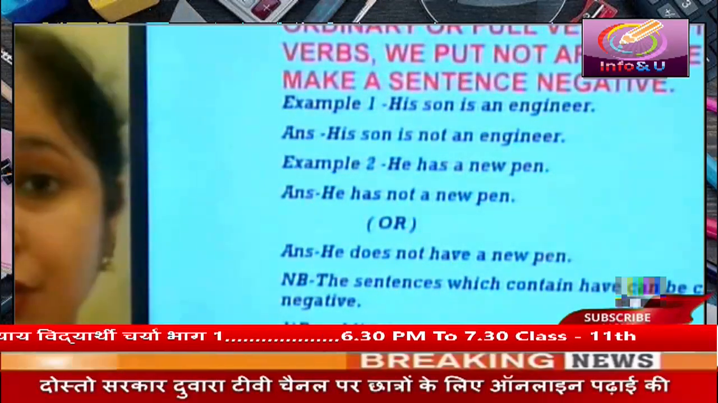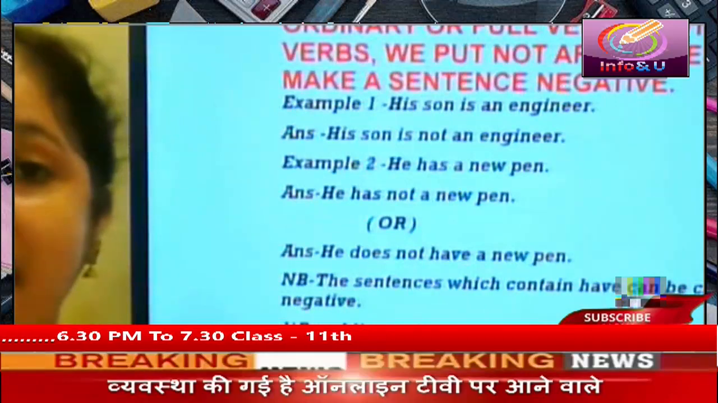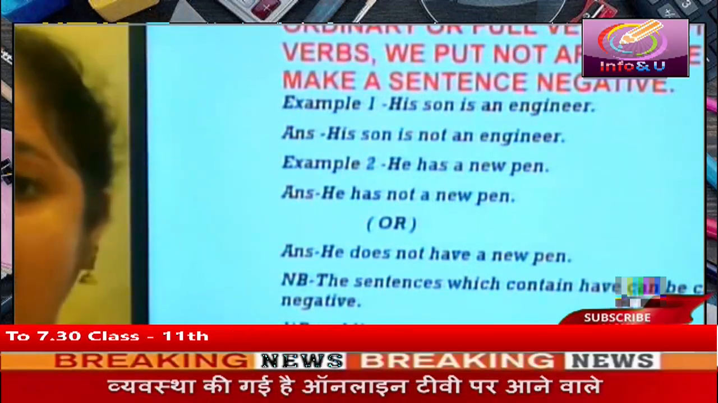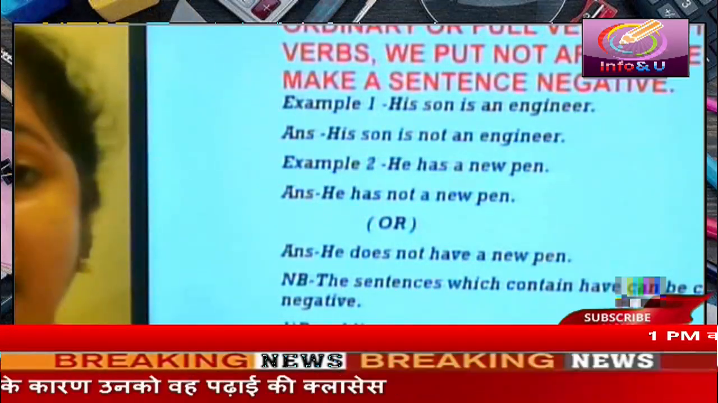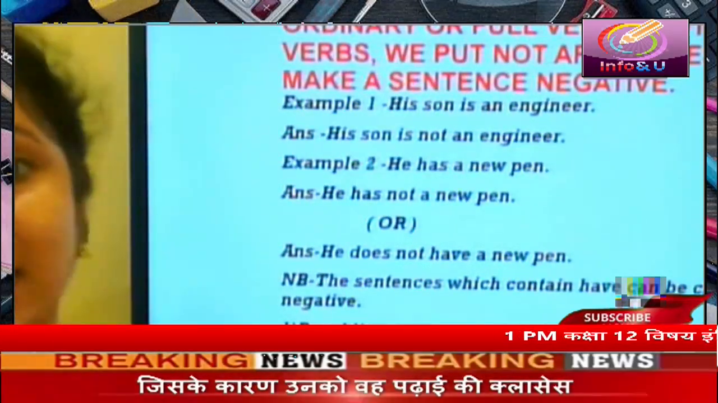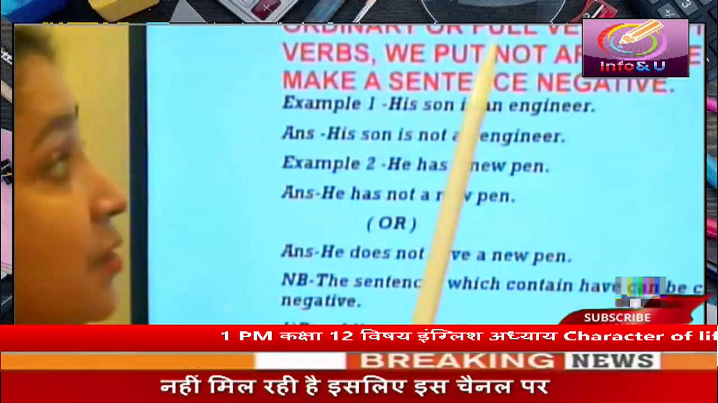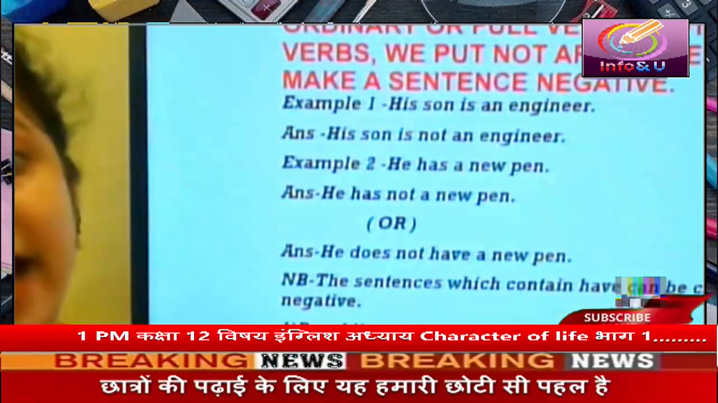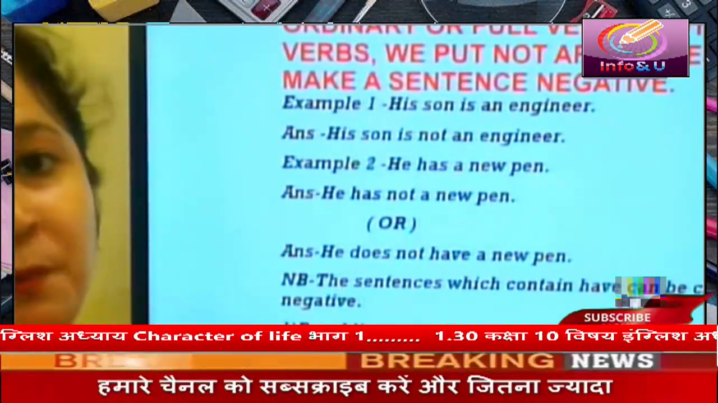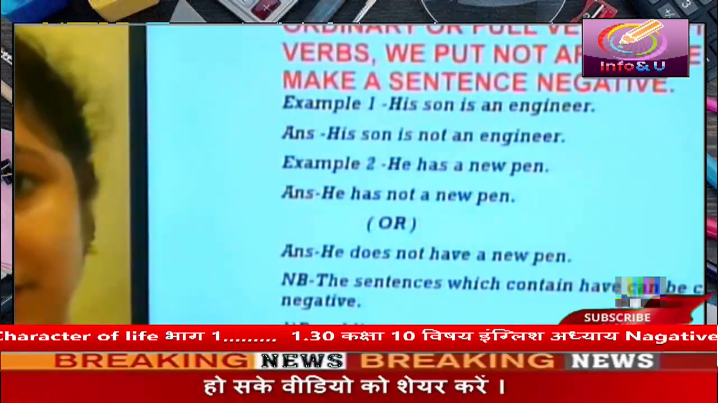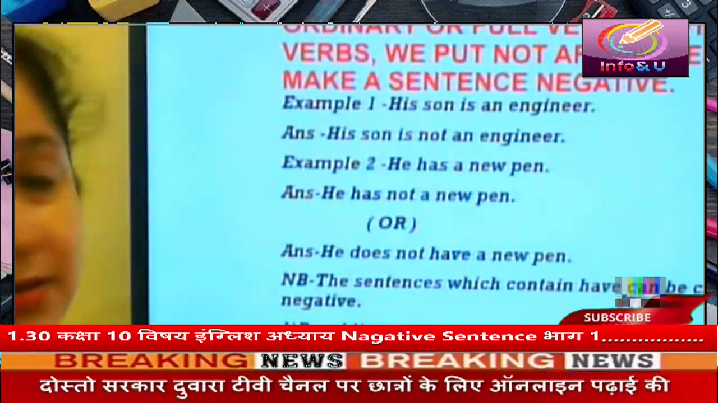Students, I am sure you are familiar with be verbs and have verbs. Is, are, am, was and were are be verbs, and has, have, had are have verbs. So when these verbs come as full verbs, not as a helping verb, we put not after these verbs to make a sentence negative. Let us understand with the help of these examples.